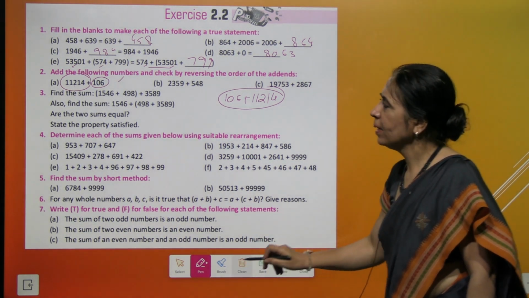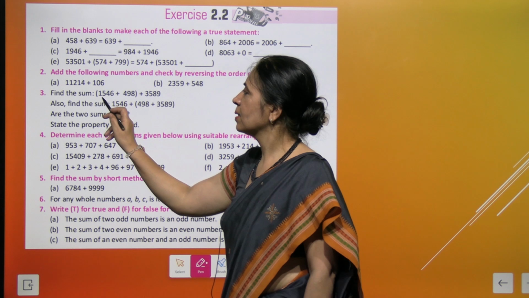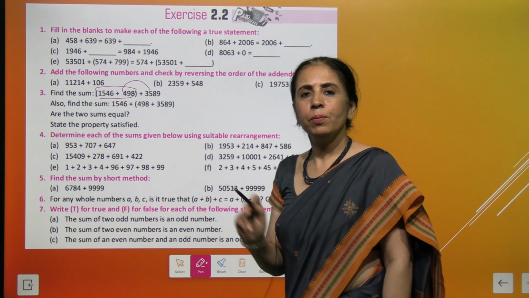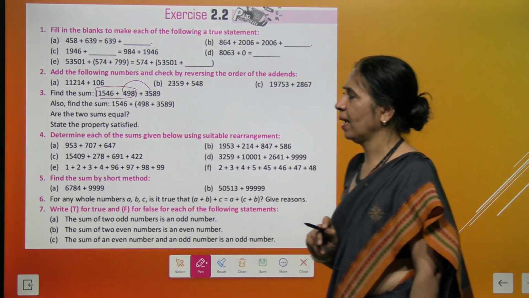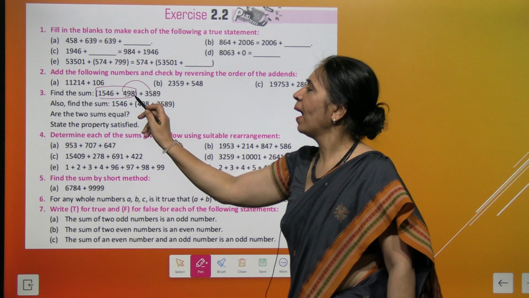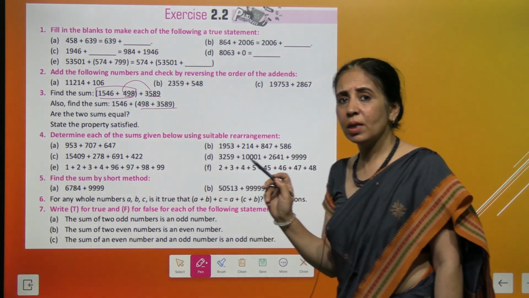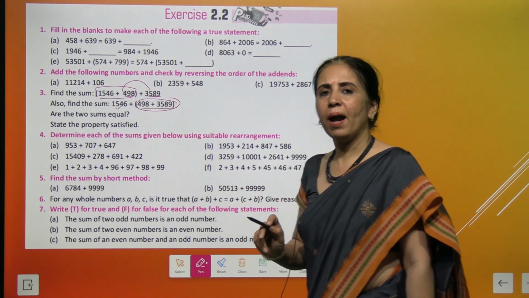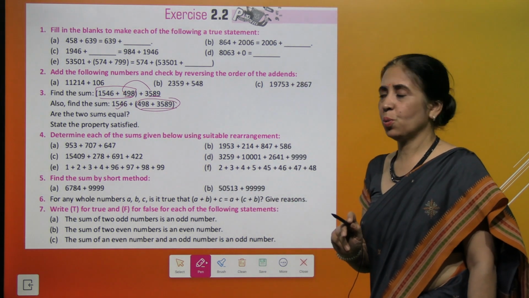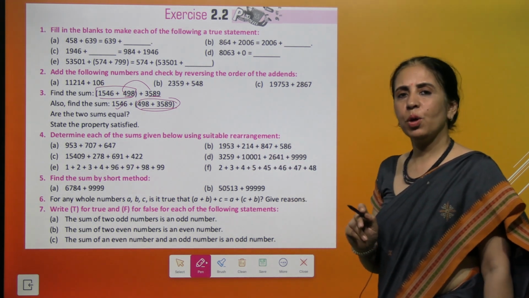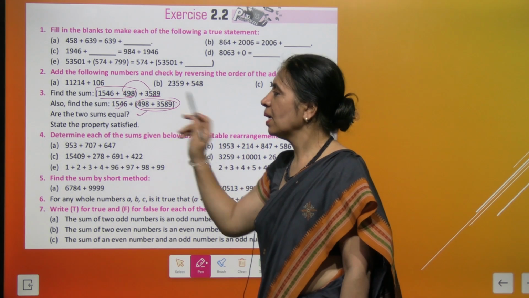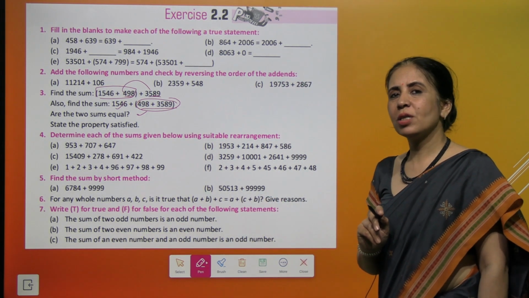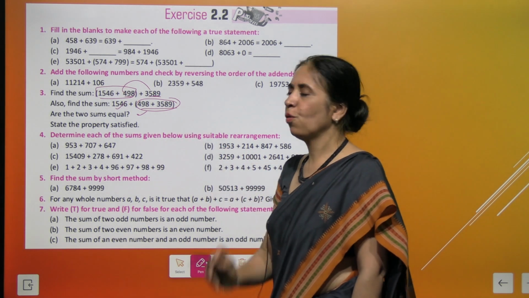Got it? Then coming to the next question, find the sum. First, we add in this bracket, and in this bracket we will be adding 3,589. And the next time, we are adding the last two numbers. So this is the associative property of addition, and after adding these two numbers, we'll be adding 1,546 to it. So in both cases, we observe the sum is equal. And which is that property? That property is the associative property of addition of whole numbers.